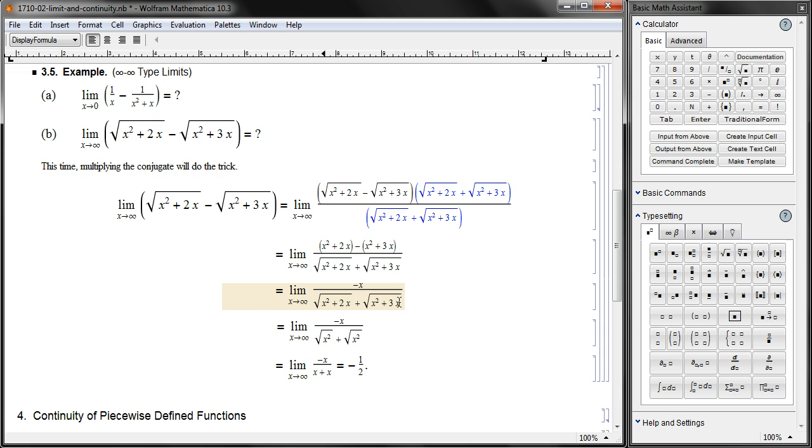This is an infinity over infinity type limit with appropriate growth order. Growth order of 1 is here. Growth order of 1, growth order of 1. So removing this unimportant part and that unimportant part, we get this expression, and here is the simplification. We end up with negative 1/2 like that. The key computation is this, the conjugate, and that in the end you're going to get infinity over infinity type limits.